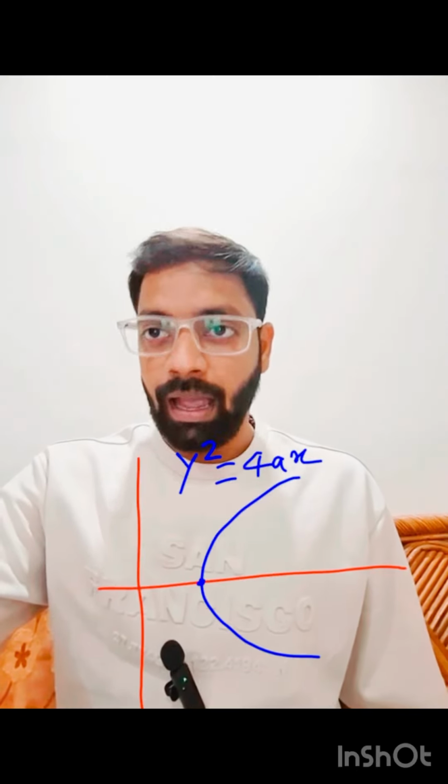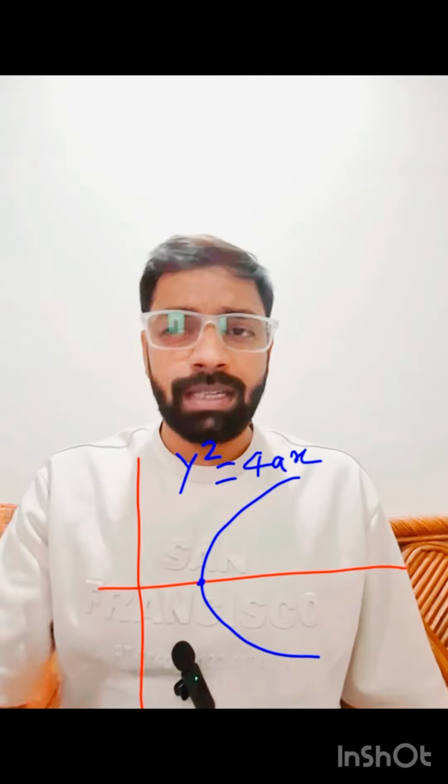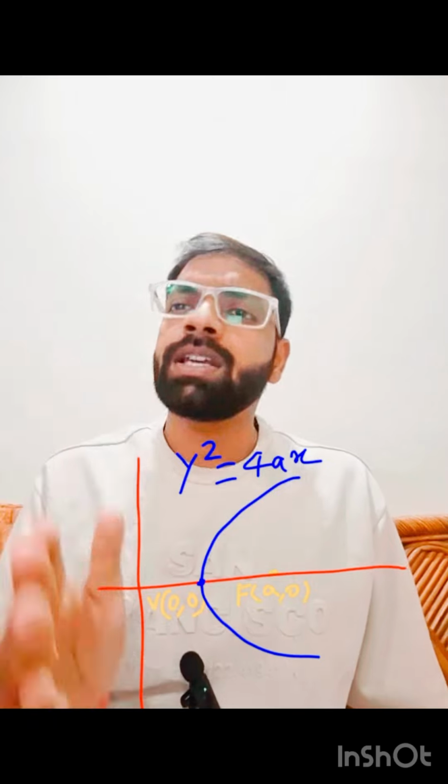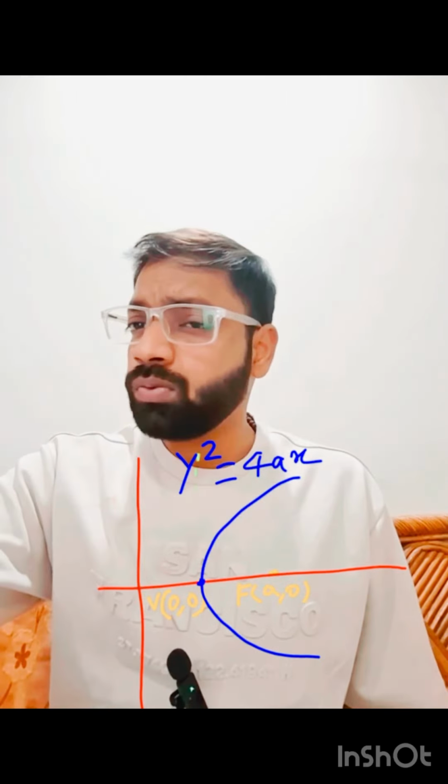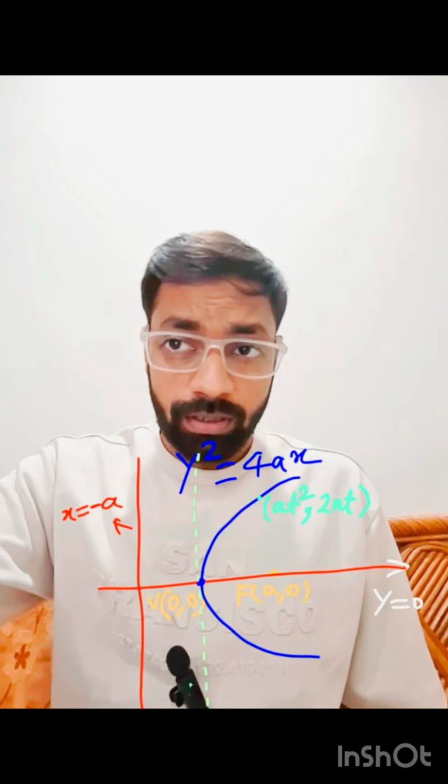The first one is y square is equal to 4ax. It will be a horizontal parabola. Focus will be (a, 0). Directrix equation will be x is equal to minus a. Parametric equation is (at square, 2at).